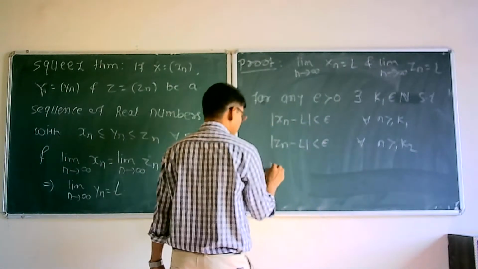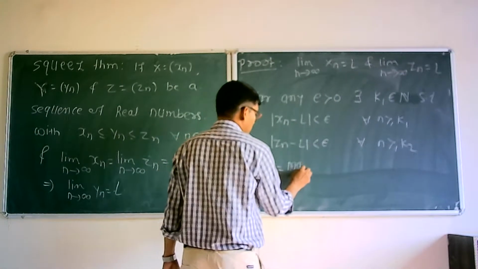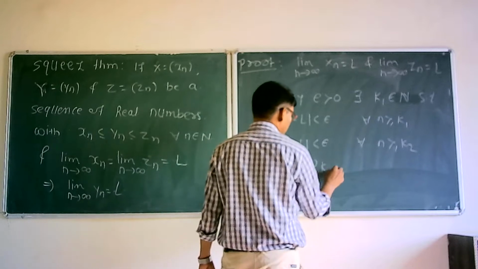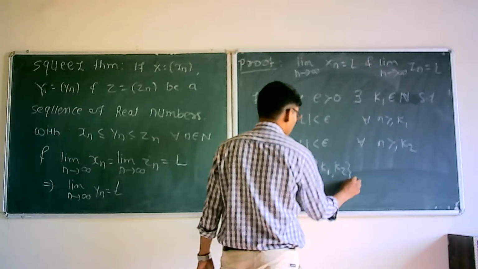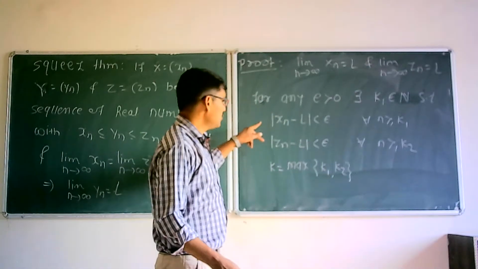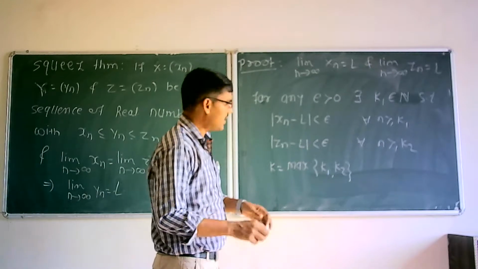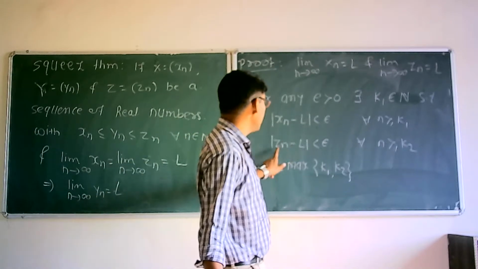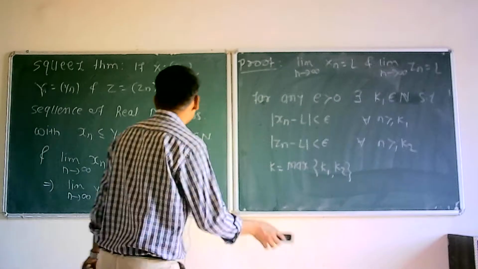If we choose k equal to the maximum of k1 and k2, then both conditions are true, that is |xn minus L| is less than epsilon and |zn minus L| is also less than epsilon.